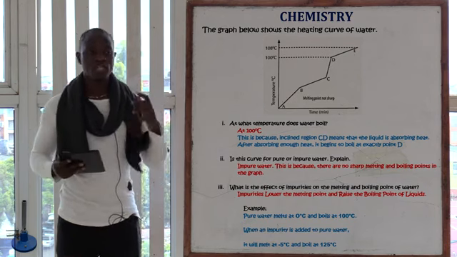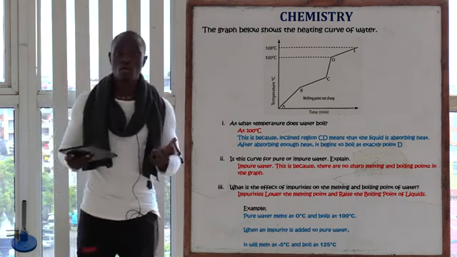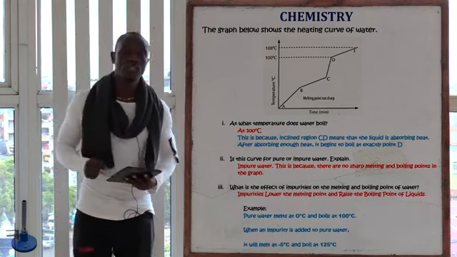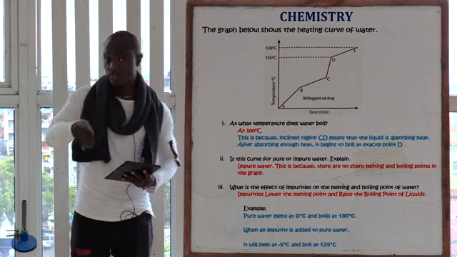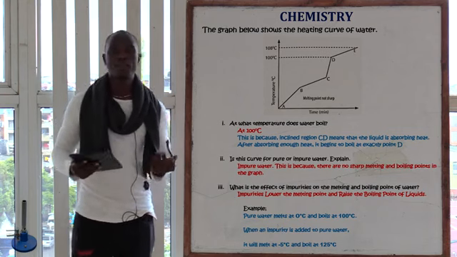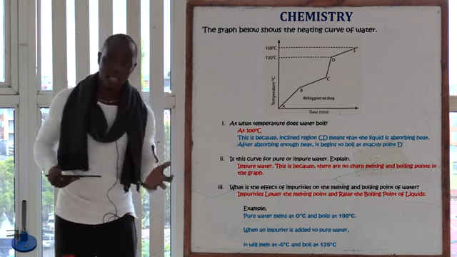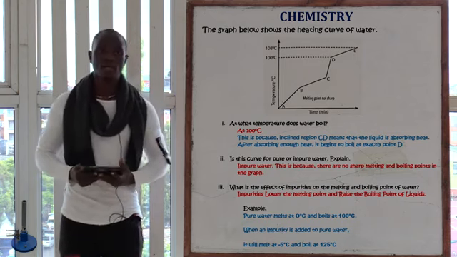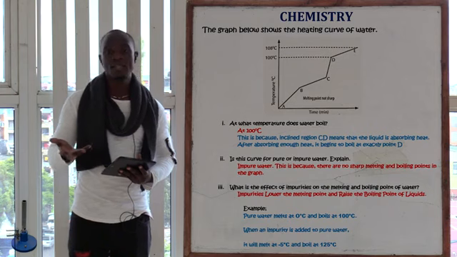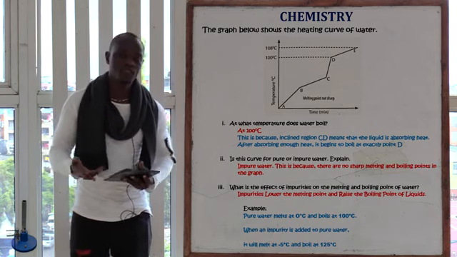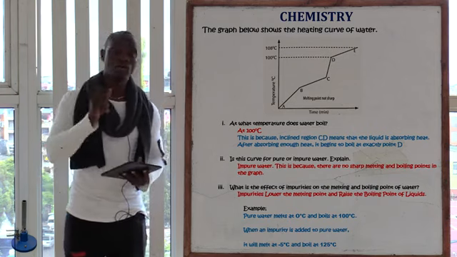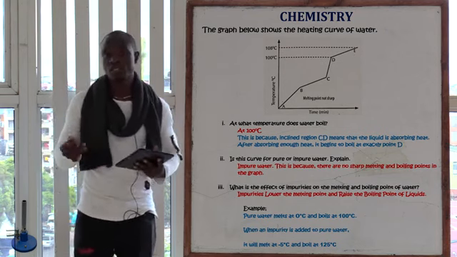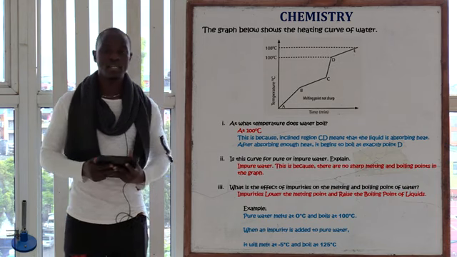Let's give a rough example of water. If we add impurities to water, let's say we have added sodium chloride to water, the water will melt at about negative 5 degrees Celsius and it will boil at about 125 degrees Celsius.